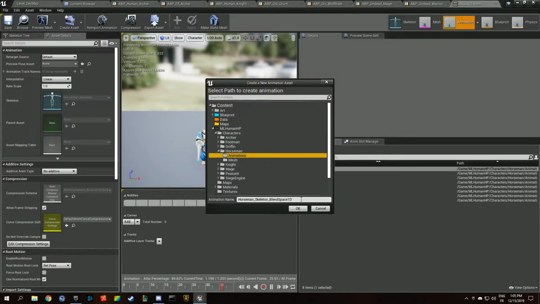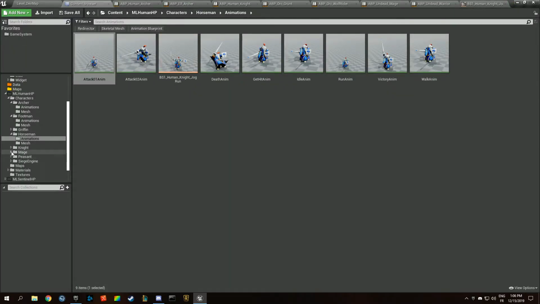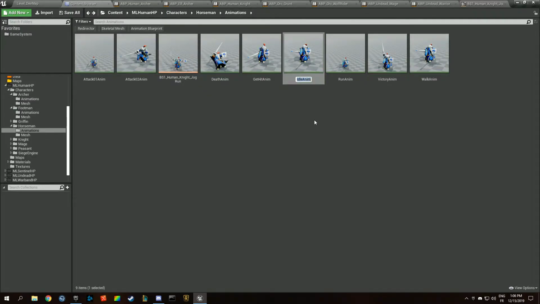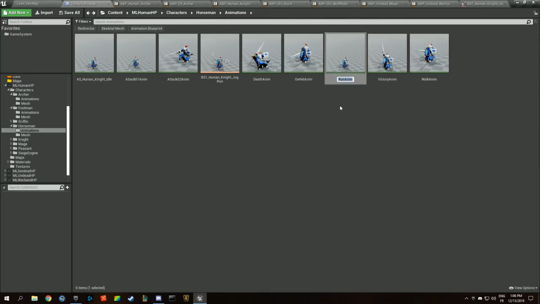For the horseman, we're going to call that BS1 human knight jog run, I suppose. Is it called that way? I think it is. Jog run, yep. So we're going to create that for each of the units we added. While we are at it, we're going to rename this animation sequence human knight idle. And we have a walk and a run anim, which we're going to rename as well.